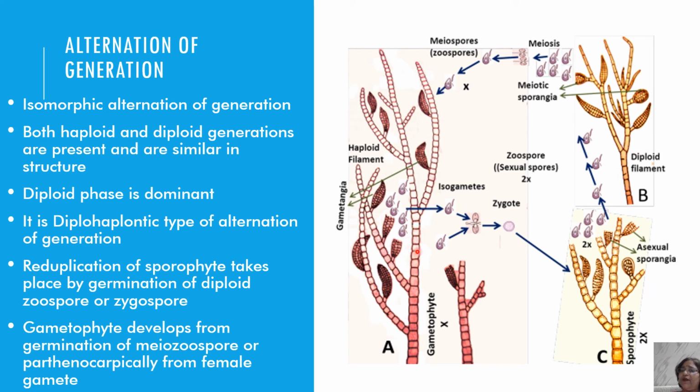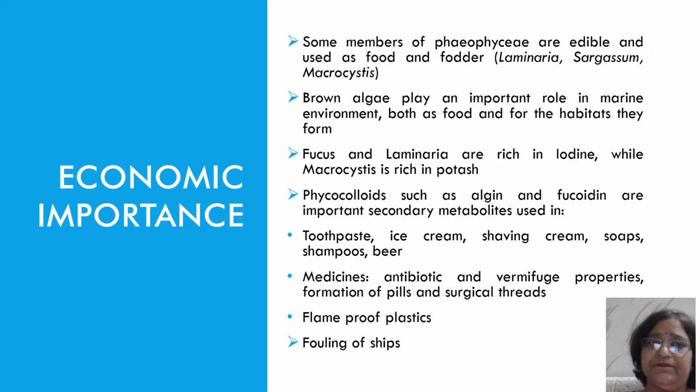Also, the gametophyte can be reduplicated if the gametes produced here fail to undergo fertilization. Parthenogenetically, this gamete, because it is haploid in nature, will germinate and give rise to the gametophytic plant body. So in this way, reduplication of gametophyte and of sporophyte also takes place in Ectocarpus.